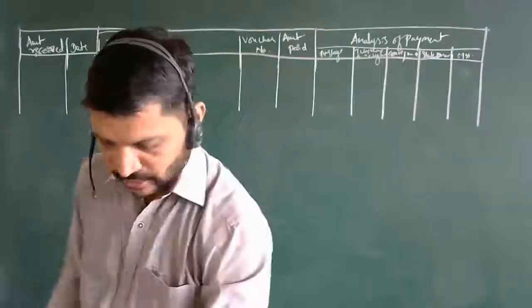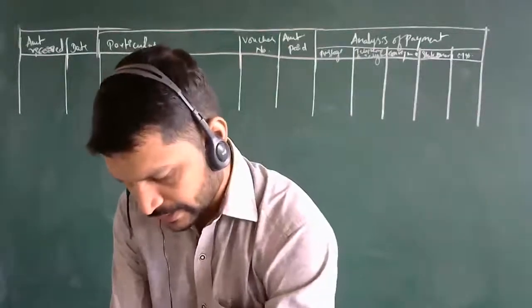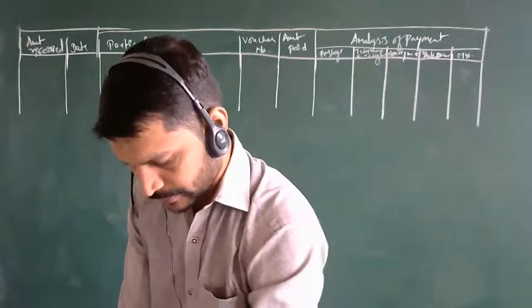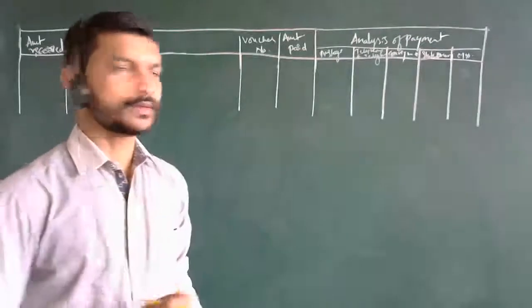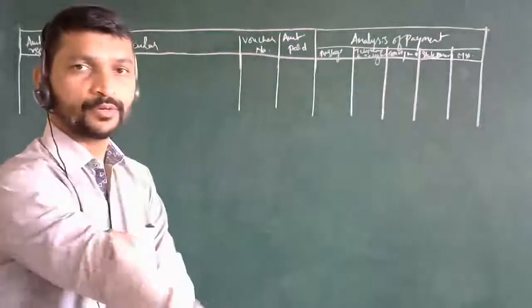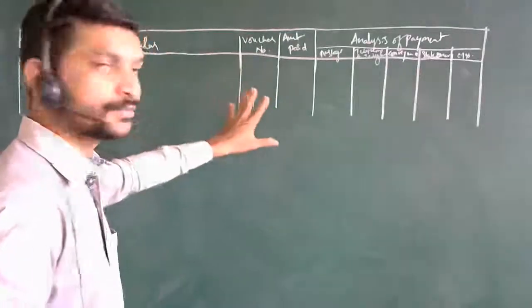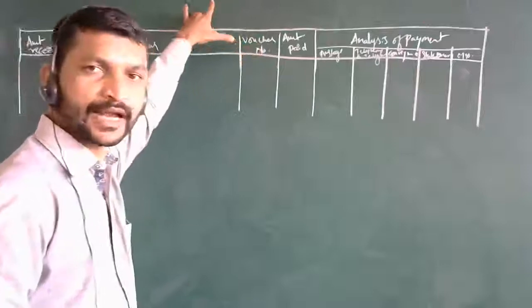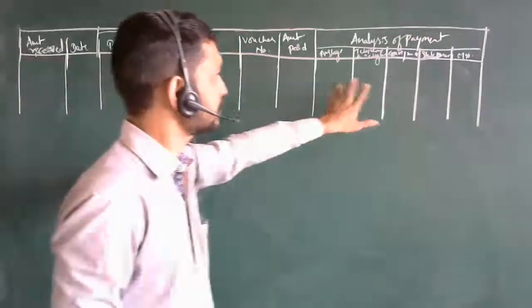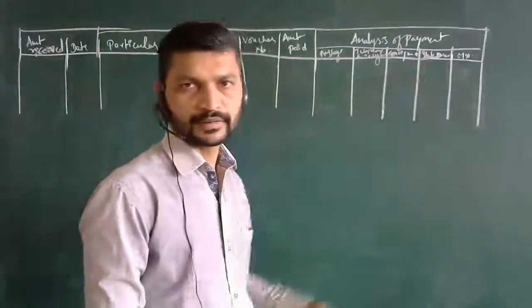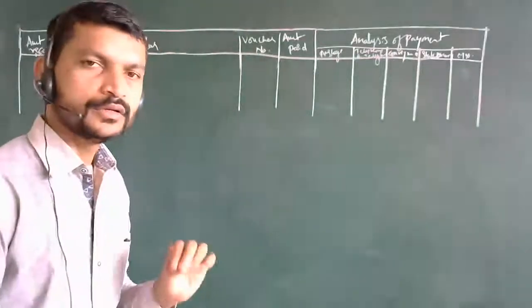Six ledger accounts you are going to get. One is the petty cash book itself, which will be the heading, and then these five things. Totally six ledger entries.